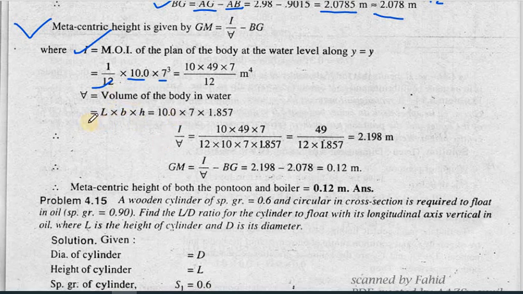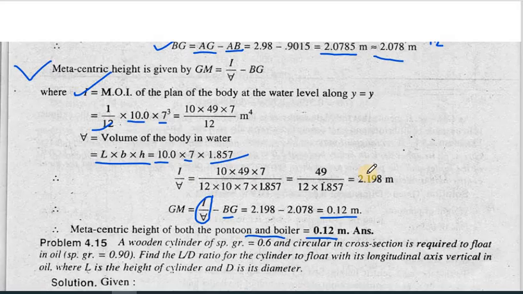After this, the volume of the submerged body is LB into H, so 10 into 7 into 1.87, that is giving you the submerged volume. That, minus the BG, will give you the metacentric height, which is coming out to be 0.12 meter. That means it is coming out to be positive.